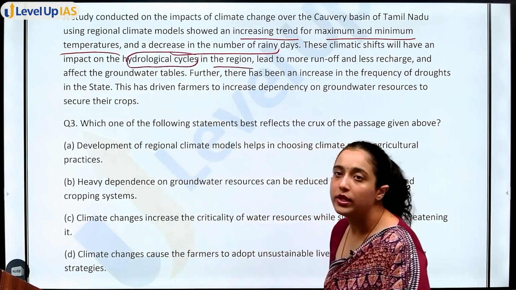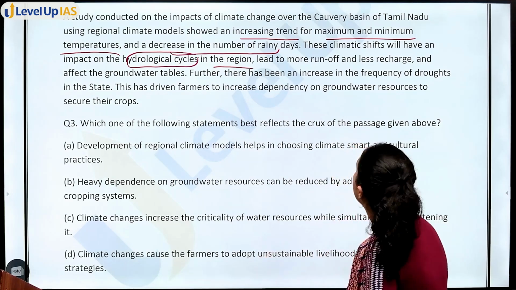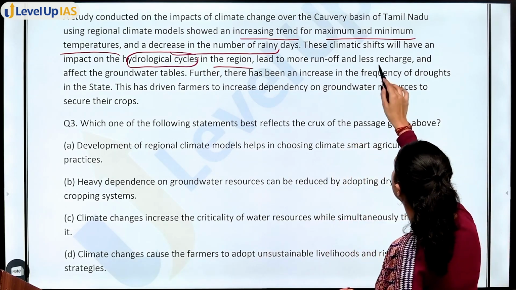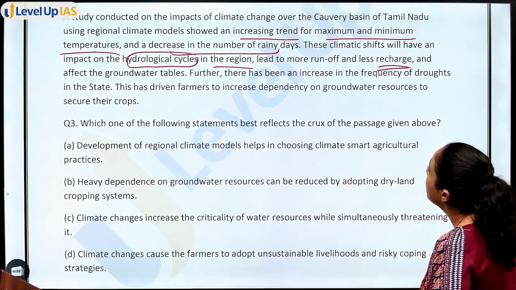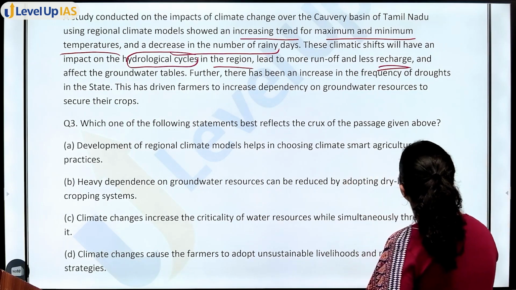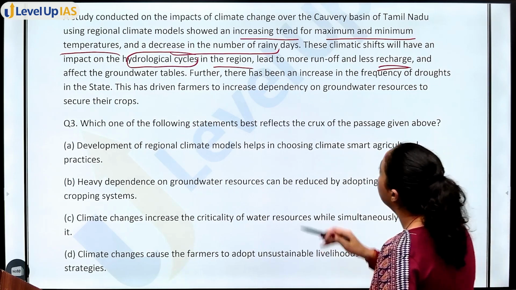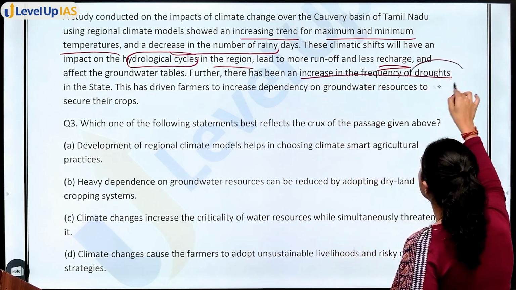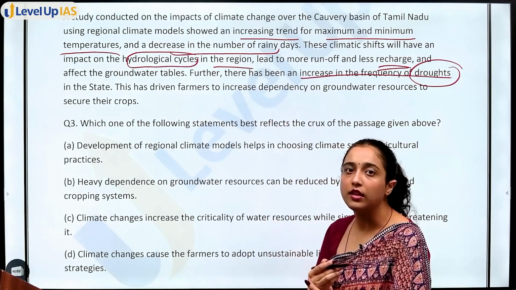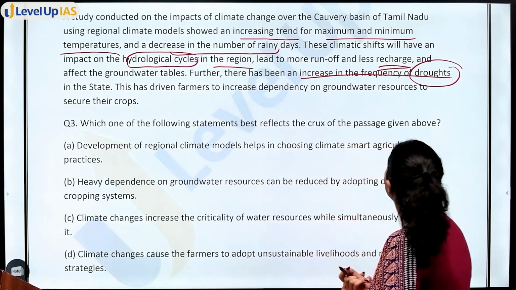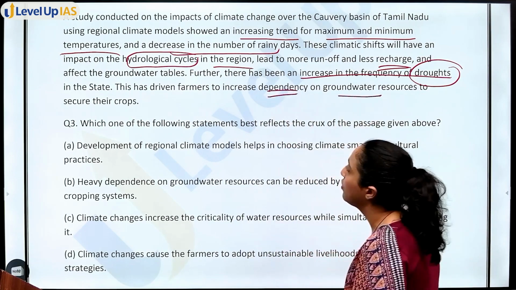So, whatever hydrological cycles, water cycles are in the region, it will have an impact on it. Lead to more runoff and less recharge and affect the groundwater table. Further, there has been an increase in frequency of droughts in the state. Droughts are also more. You have seen that the number of rainy days is decreasing, so droughts will increase. So, this has driven farmers to increase dependency on groundwater resources.